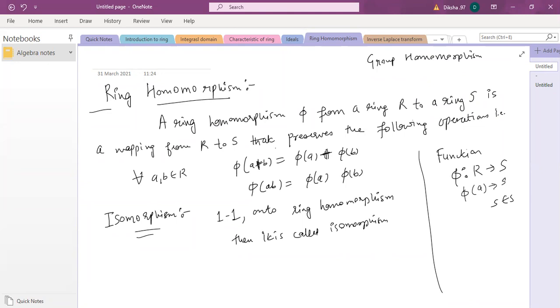Although we are using the same symbol plus, when you are adding a and b you are using the addition operation of the ring R, but when you are adding phi a and phi b, you are using the addition of the ring S, and similarly for multiplication.